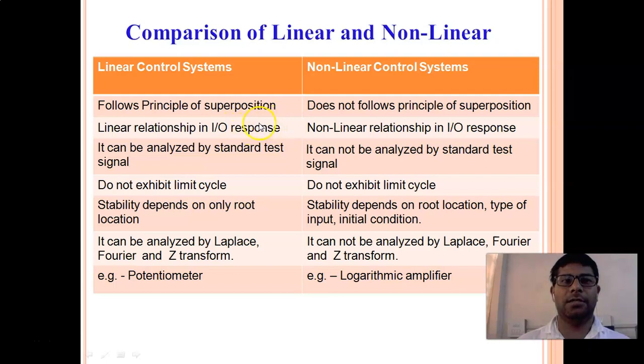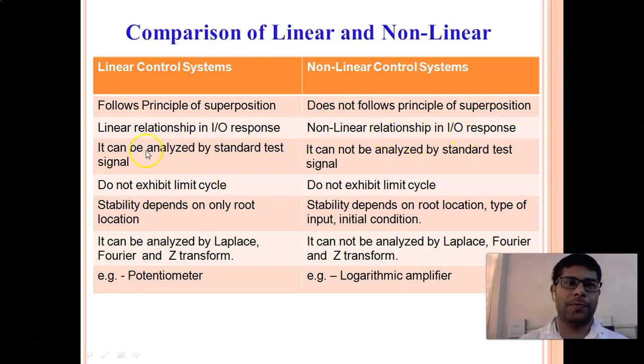In the linear control system, there is a linear relationship between input and output response, and in the non-linear system there is a non-linear relationship between input and output response.